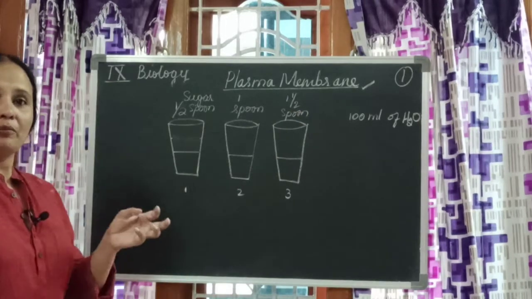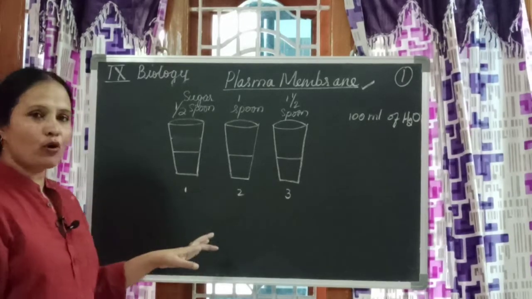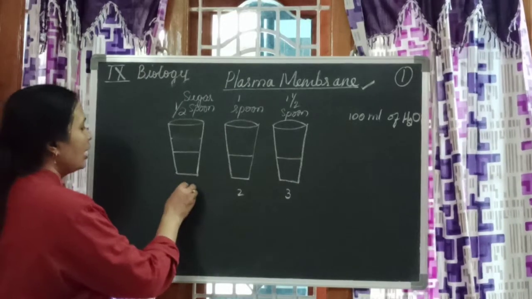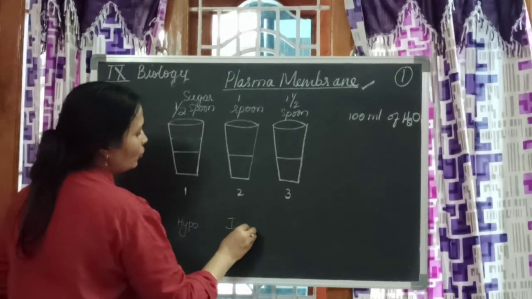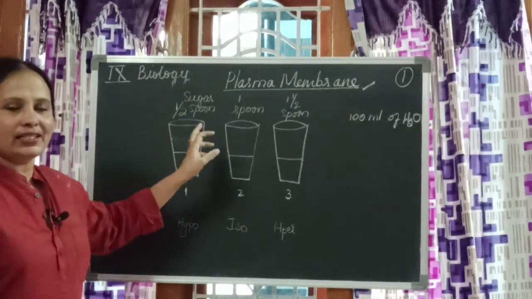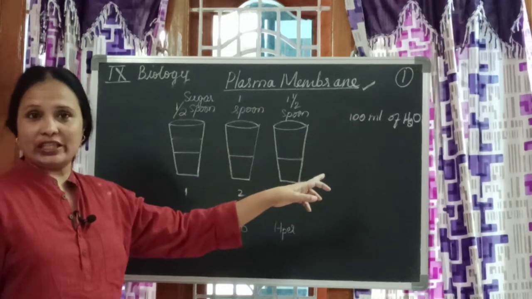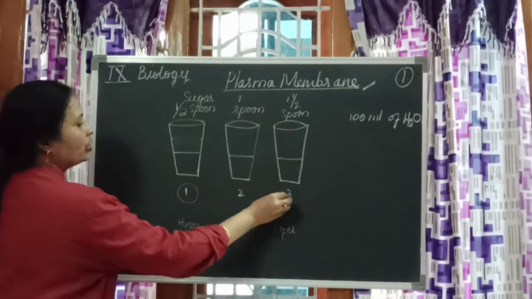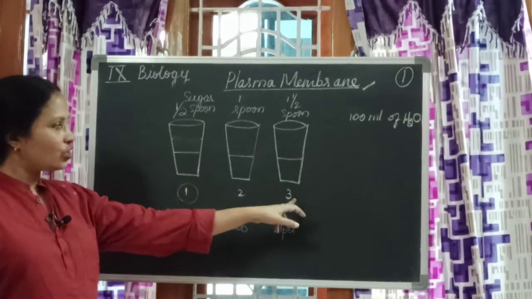Now imagine, based on the types of solutions which I gave you, which one will be hypo, which one will be hyper, which one will be iso. Definitely this is having less, so it will be hypo. This will be iso. This will be hyper. Fine. Now when you taste this, this will be less sweet. This will be normal. This will be more sweet. Now can I convert this solution like this solution?